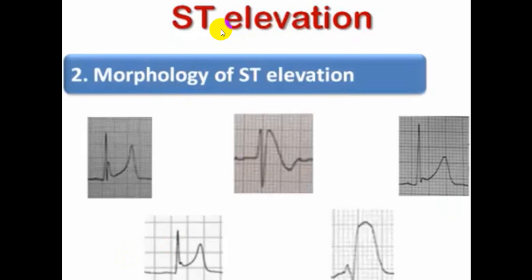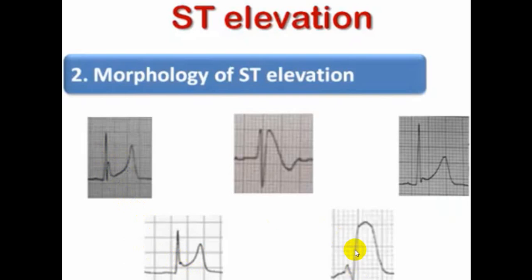Now the second thing we look at in ST elevation is morphology. We already mentioned that if it is concave, it is always in favor of benign. This is an Osborn wave which you can see. Here you can see a notch. This is called J wave. This is also one variety of a J wave. So we put these into J wave syndromes. These will be very frequently seen in early repolarization syndromes, and also you can see them in pericarditis.